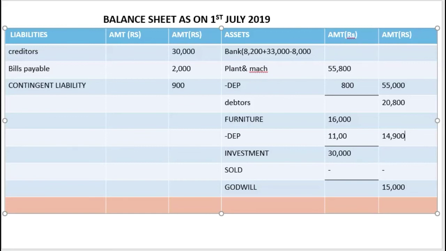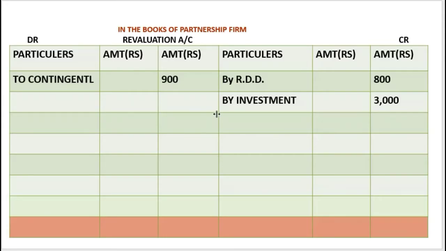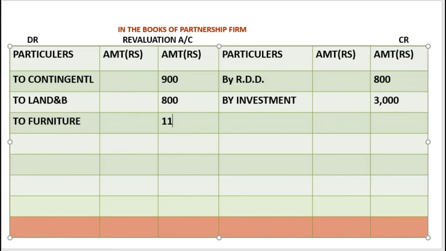Now this entry we will do in revaluation account to land and building 800 and to furniture 1100.